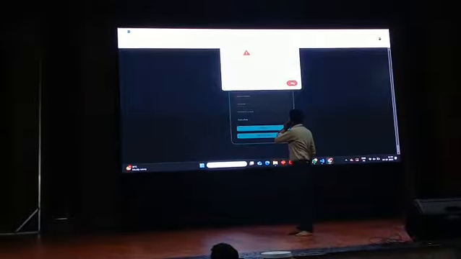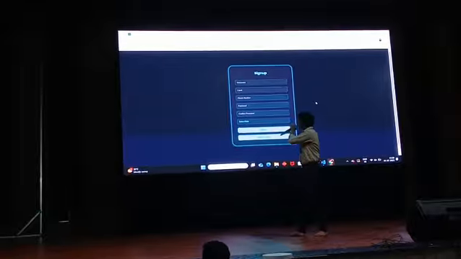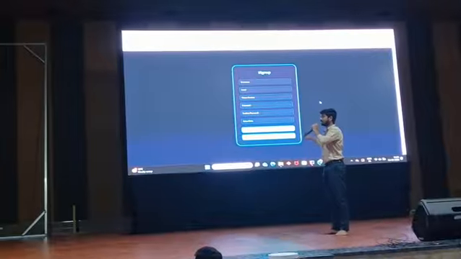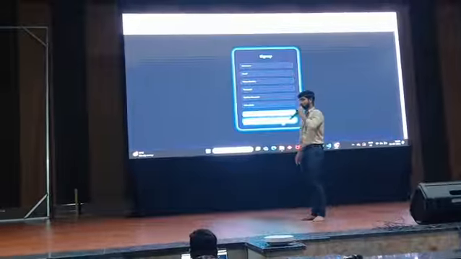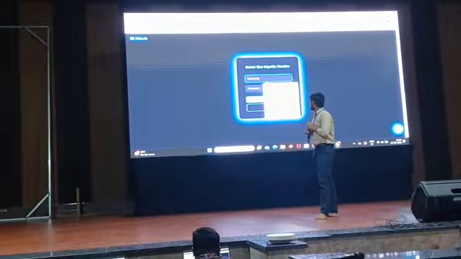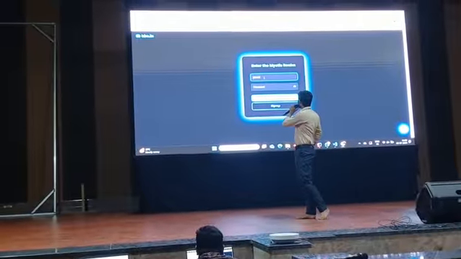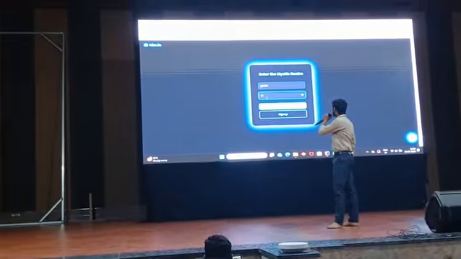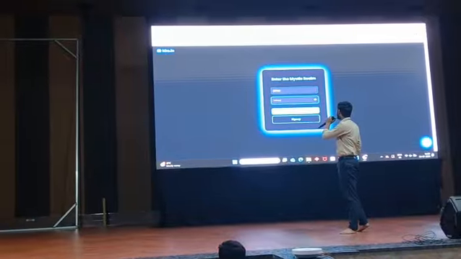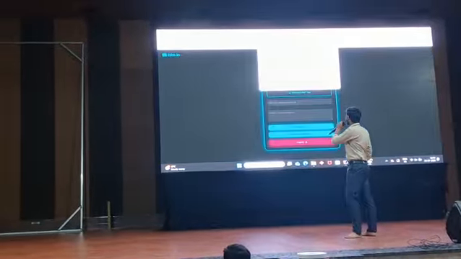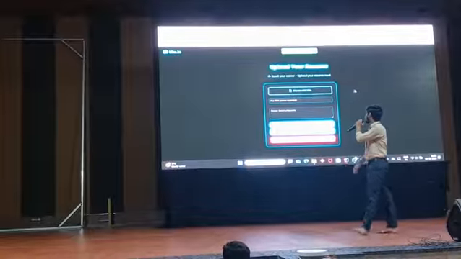When you go to the sign up page, it will ask you for some mandatory details. After filling in the details, you will be redirected to the sign in page, and after giving your credentials, you will log into the portal, and here it will ask you to upload your PDF file.